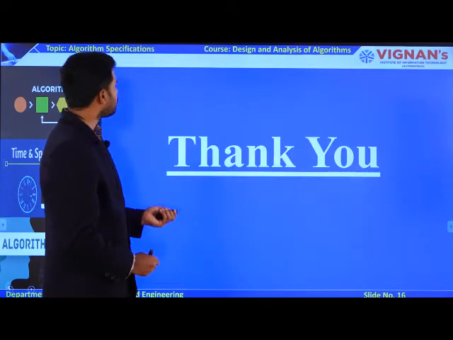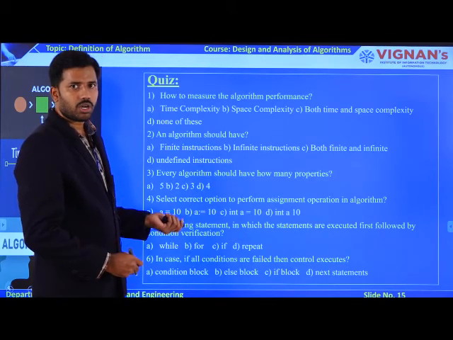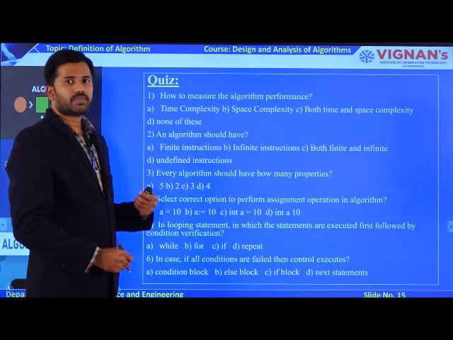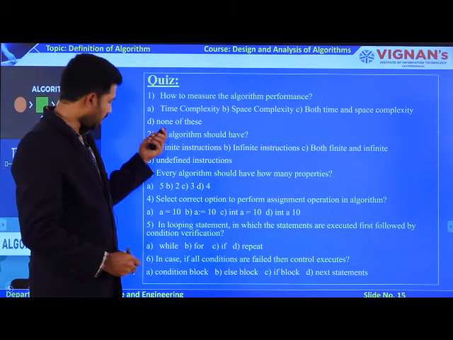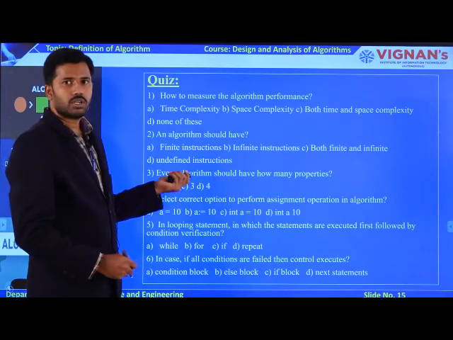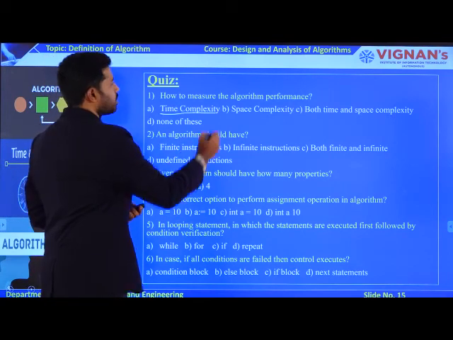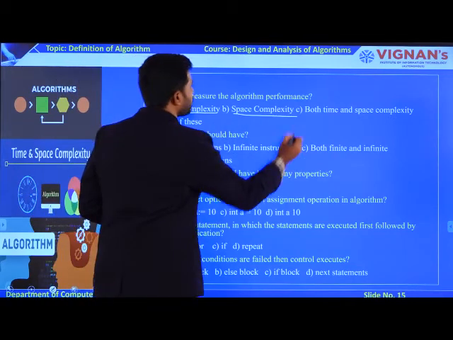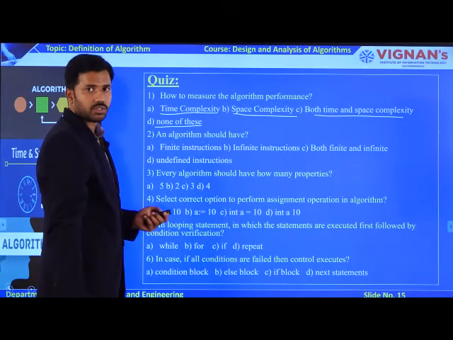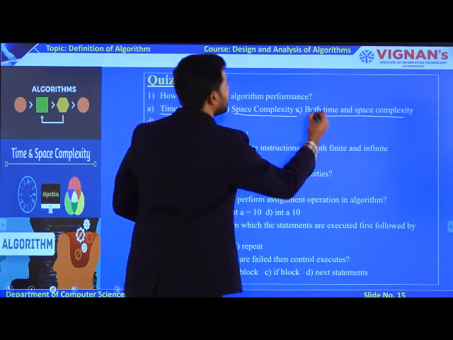Now let us try to take one quiz. Here I am giving one quiz to you to measure your knowledge on this lecture. Here I am giving 6 questions to you. What is the first question? How to analyze the performance of an algorithm? The first option is time complexity, the second option is space complexity, the third option is time and space complexity, and the fourth one is none of these. What is the correct option? The correct option is C.